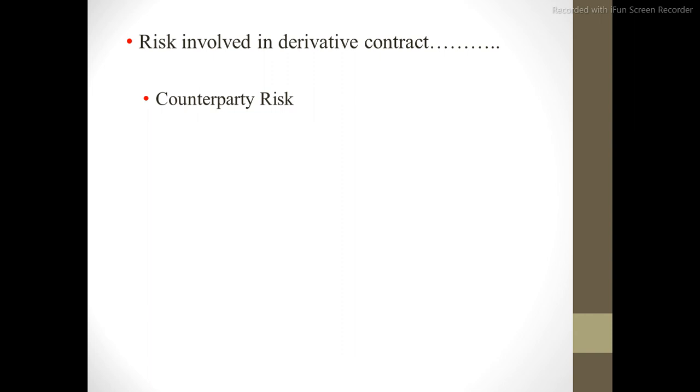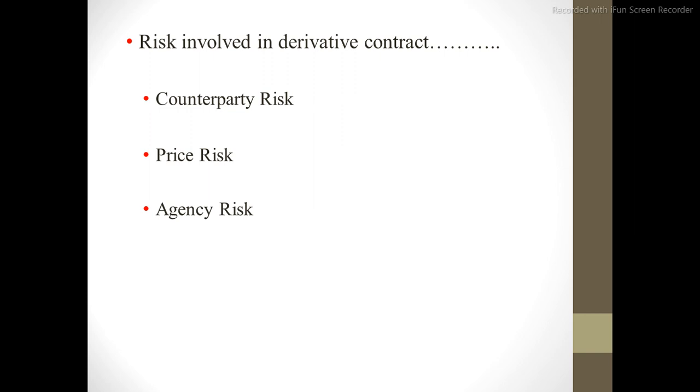The second is the price risk, because price variations are very high and you forecast price for the future, so there may be a chance of the price declining or rising. Next is the agency risk.